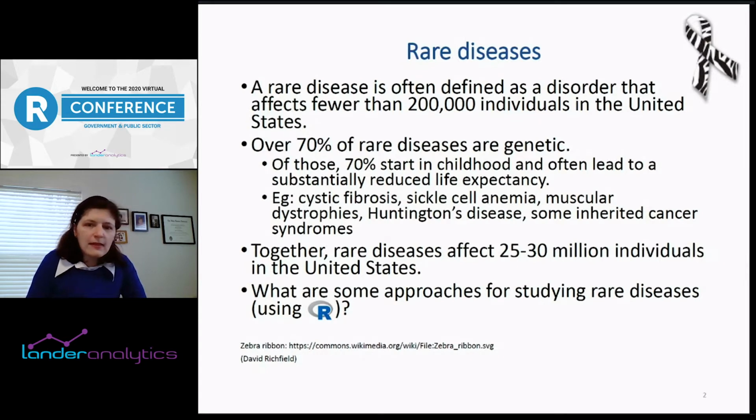Now, one thing about rare diseases that rare disease advocates like to point out is that even though individually they're rare, as a whole they actually affect close to 10% of the population. It might actually be more than that because some of them might be undiagnosed or underdiagnosed due to their rarity. So the question is, what are some approaches for studying rare diseases? And of course, since it's the R conference, how can we use R? And what are some of the priorities in doing this?